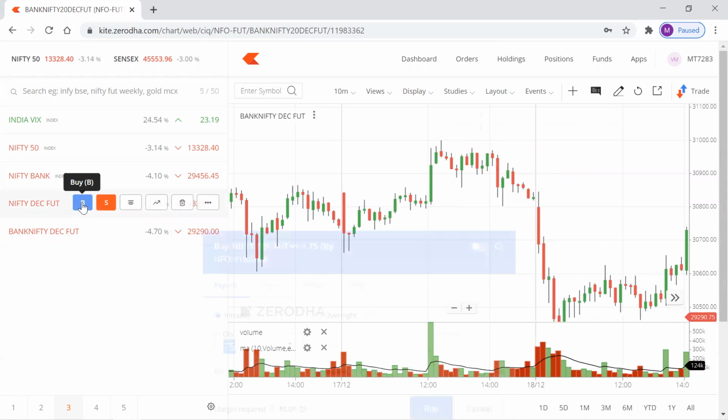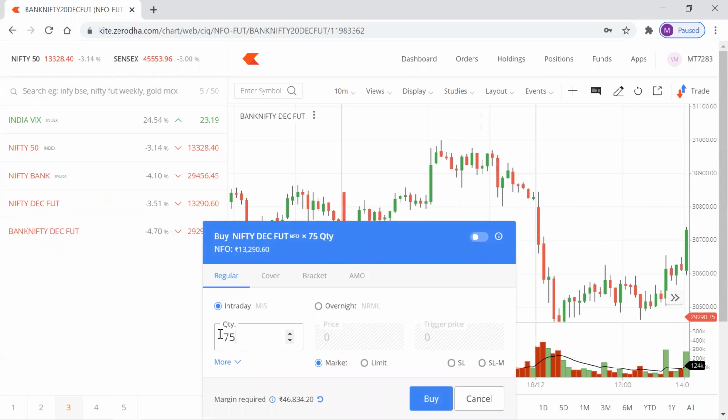Now see, when I click on buy, it's directly showing 75 here. I cannot get loose quantities. I can buy either 75 quantities or multiples of 75 quantities, nothing but 150, 225, 300, like that. I won't be getting loose quantities here. This is nothing but a lot. One lot has 75 quantities.